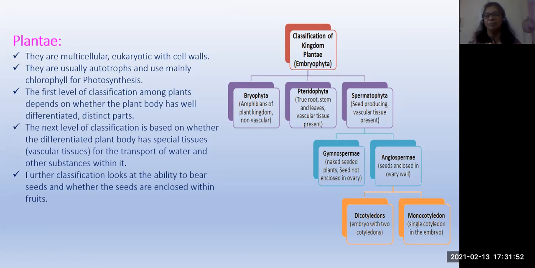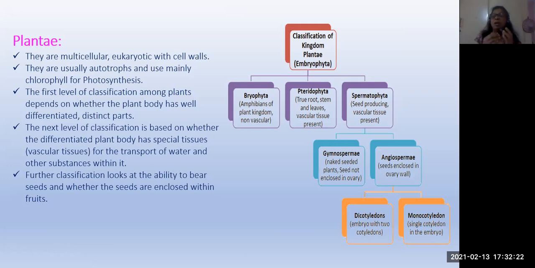Example, algae. Okay. And there is some development that took place in that. That brings another group, that is nothing but bryophyta. So bryophyta is otherwise called the amphibian plants. Why is it called the amphibian plants? Because, just like a frog, it can live both in water and on land, isn't it? That's why it is called amphibia, frog.